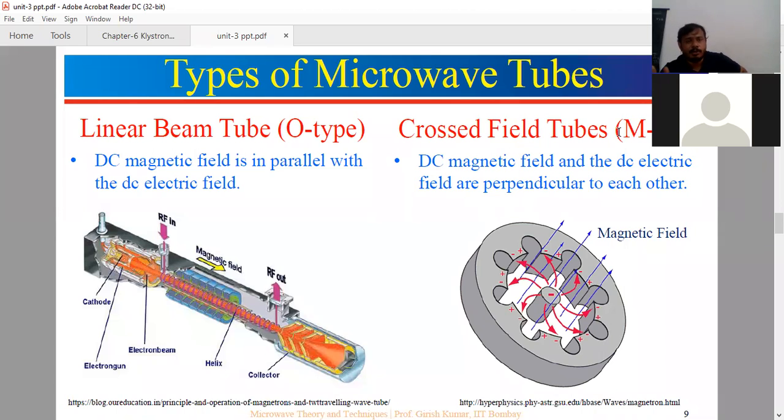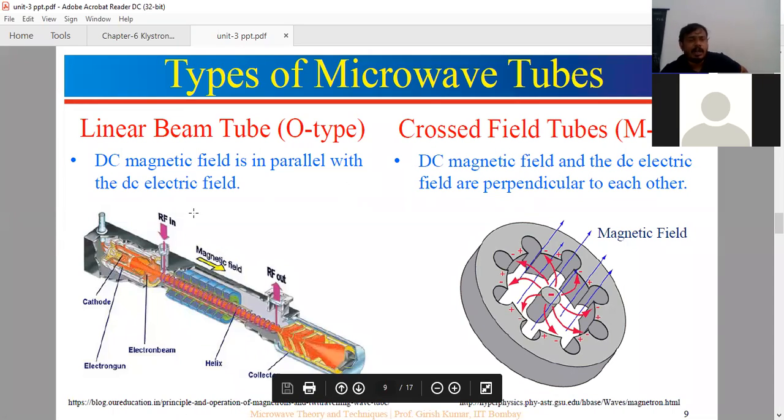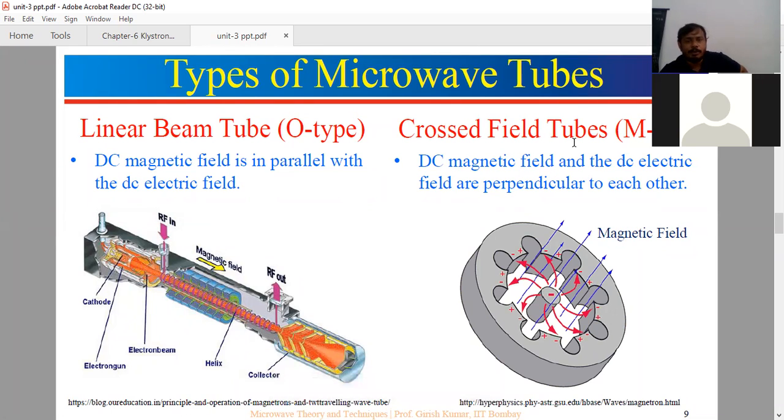The major difference between O-type and M-type, linear beam tubes and cross field tubes, is that in linear beam tubes the magnetic field is parallel to the electric field. In M-type tubes, magnetic fields and electric fields are perpendicular to each other.